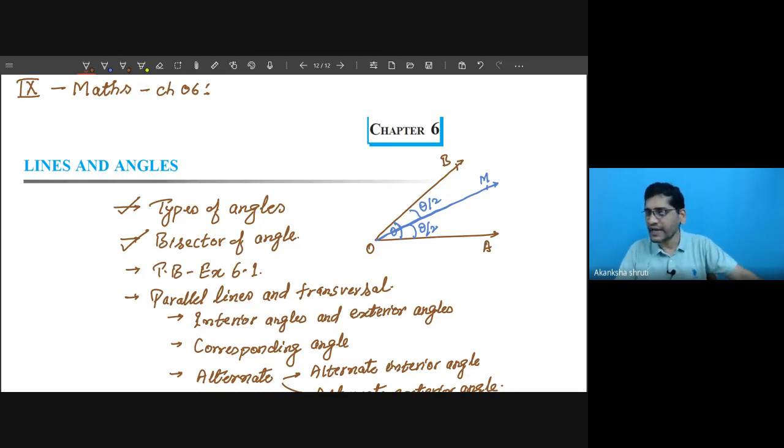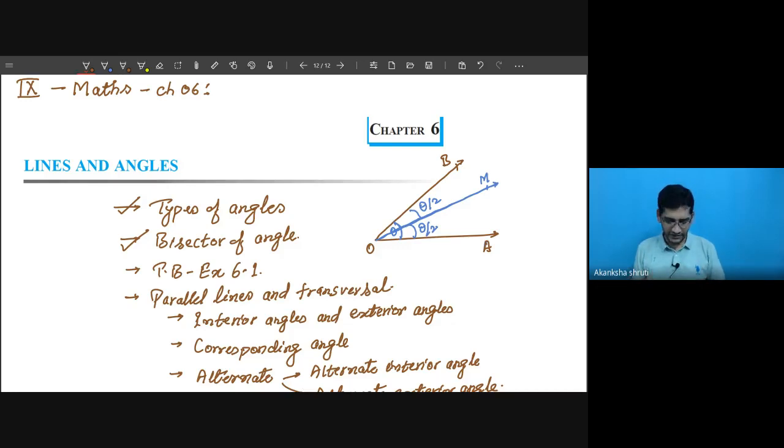OAB is one of the angles. Now the angle between this OAB is considered as the value theta. Now bisector of anything simply means dividing it into two equal halves. So angle bisector means dividing this angle into two equal parts.